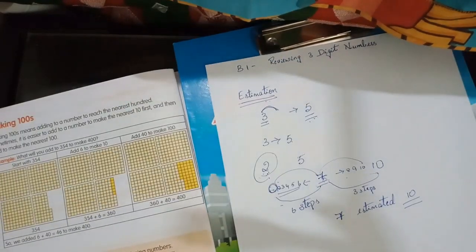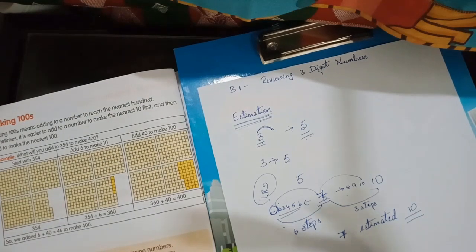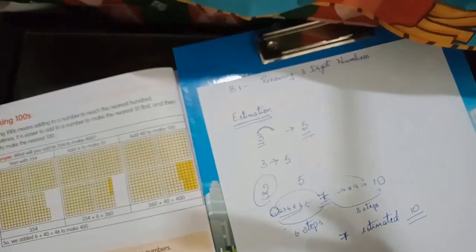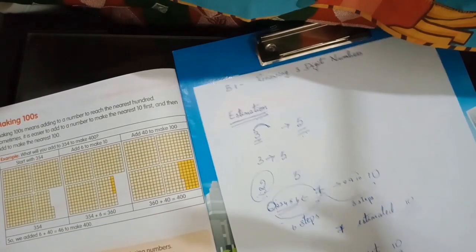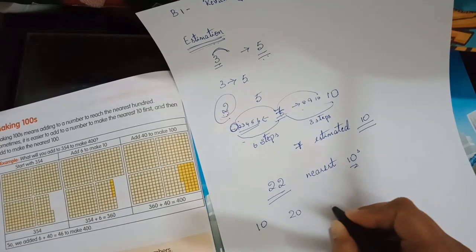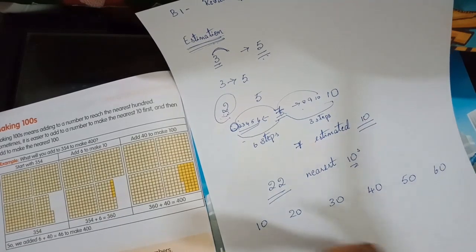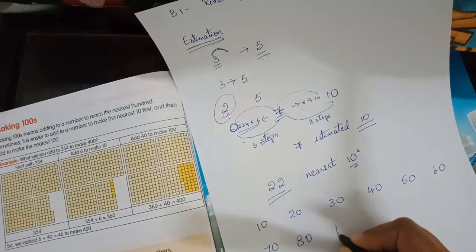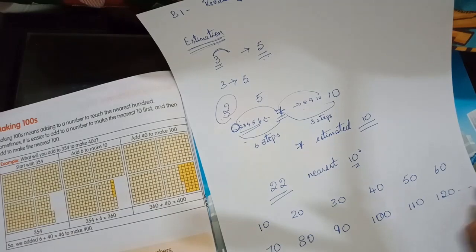So this is how we tell what is estimation, to round off to nearest tens or nearest 100. For example, when I ask you 22, round off to nearest tens. So what are the tens, children? Tell me the skip counting of tens. 10, 20, 30, 40, 50, 60, 70, 80, 90, 100, 110, 120 and so on, right?